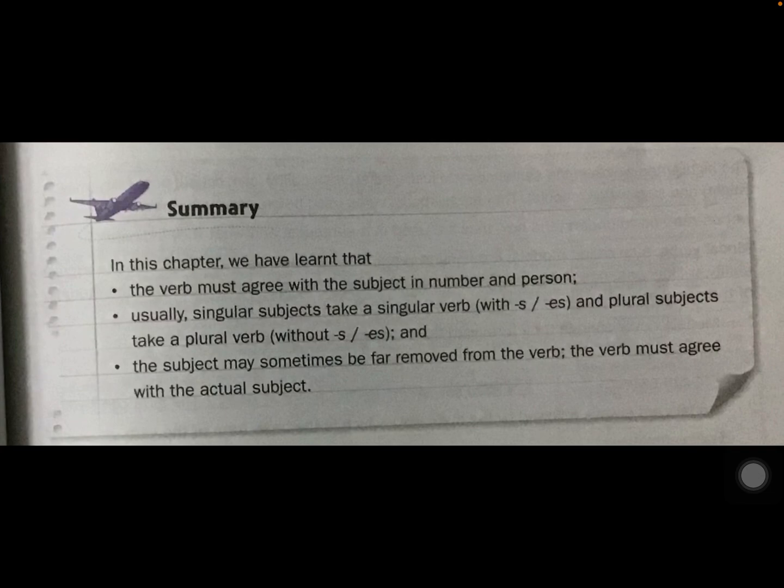Summary. What did we learn in this video? The verb must agree with the subject in number and person. That's what we have learned until now. Usually a singular subject takes a singular verb with s or es at the end, and plural subjects take a plural verb without s or es. The subject may sometimes be far removed from the verb. The verb must agree with the actual subject.